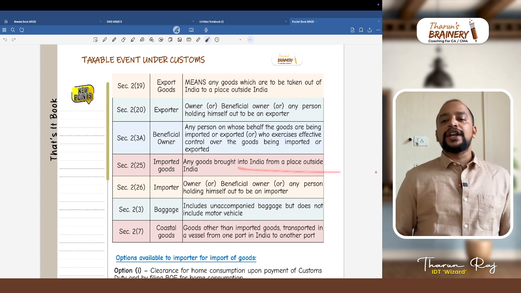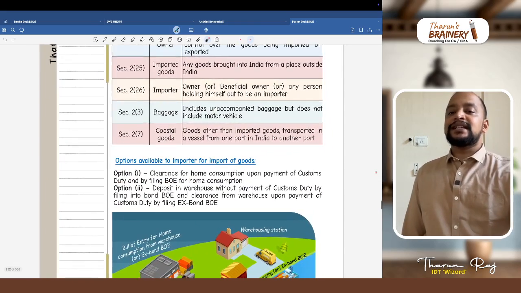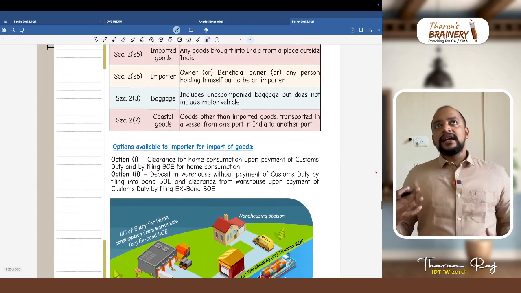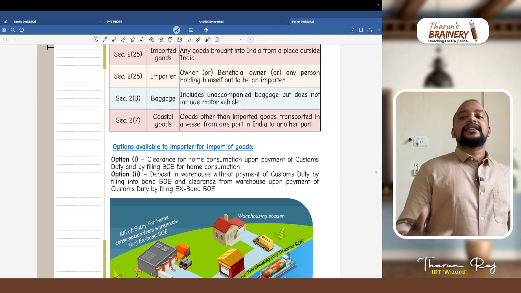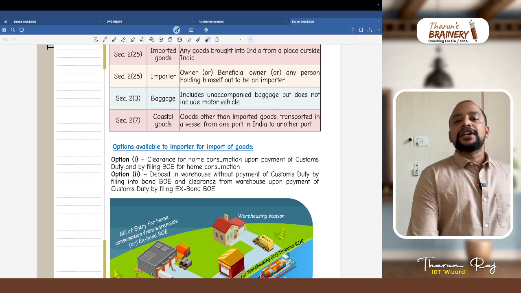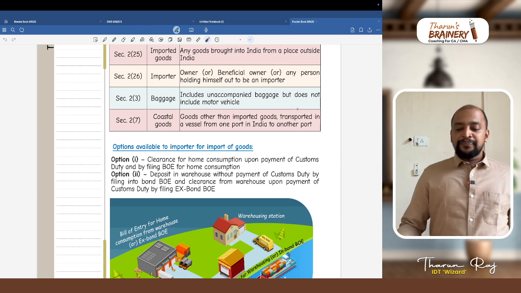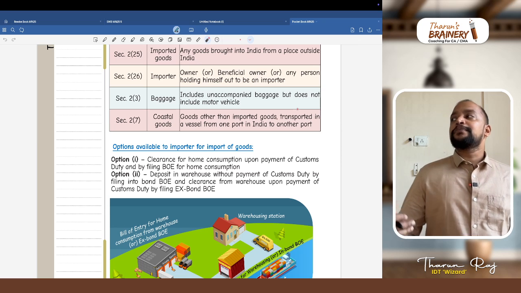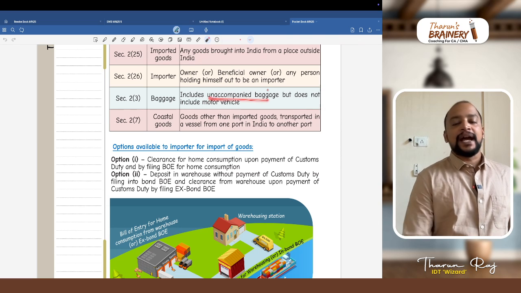Imported goods means any goods which are brought into India. Baggage means passengers' luggage, that is, luggage in the conveyance, that is in the aircraft or vessel, and that may be either the luggage of the passenger or luggage of the crew, etc. It includes unaccompanied baggage. Unaccompanied baggage means the bag may be brought by the passenger or it may come before his arrival. That is called accompanied or unaccompanied baggage.